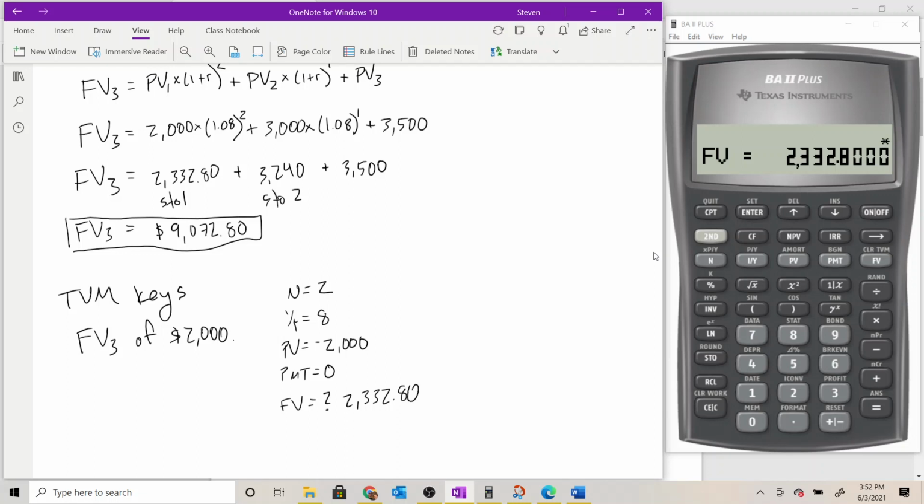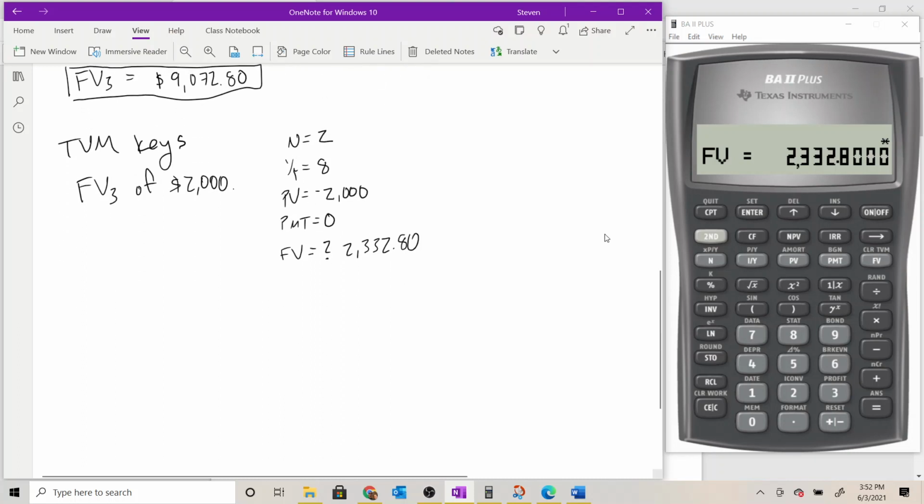$332.80, which is the same thing we found in the formula here. The calculator's doing that for us. We're just not having to work the actual formula to get it done. All right, now let's find the future value of that $3,000 deposit.